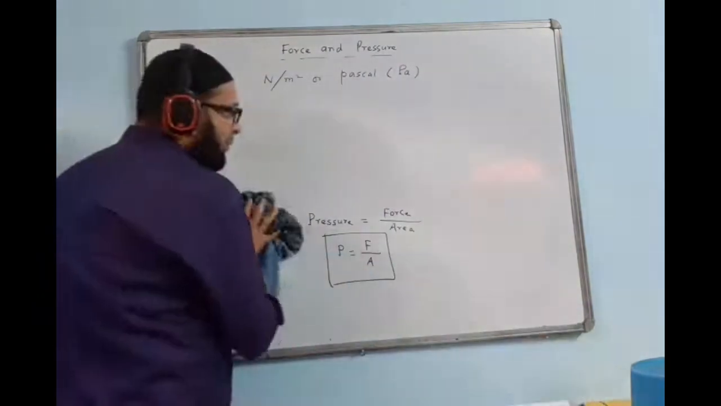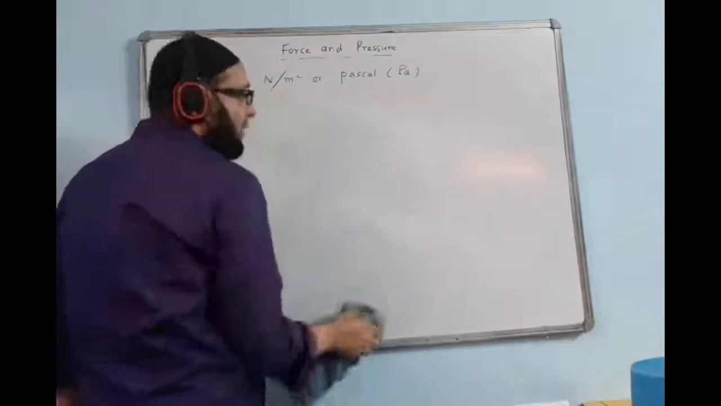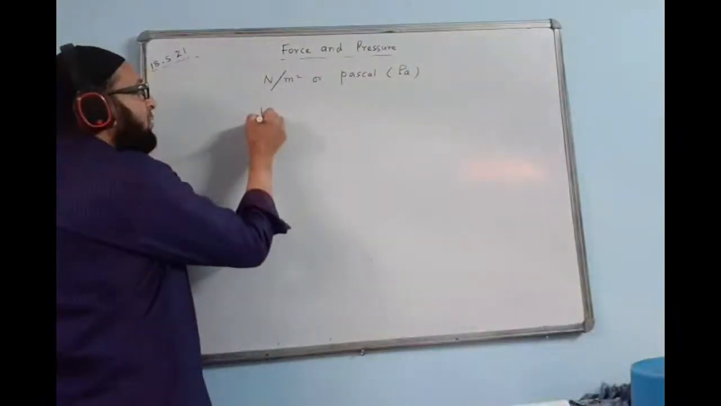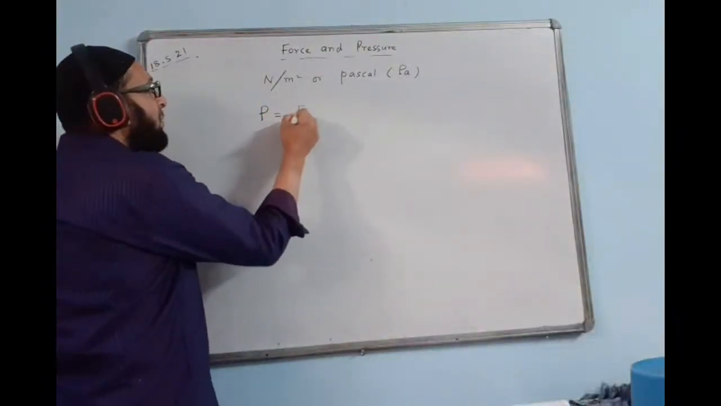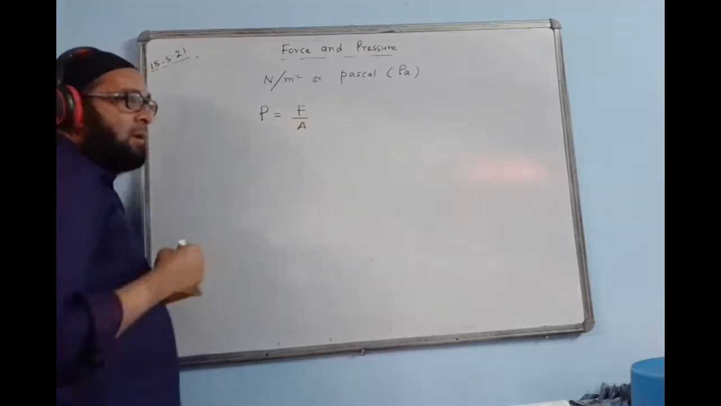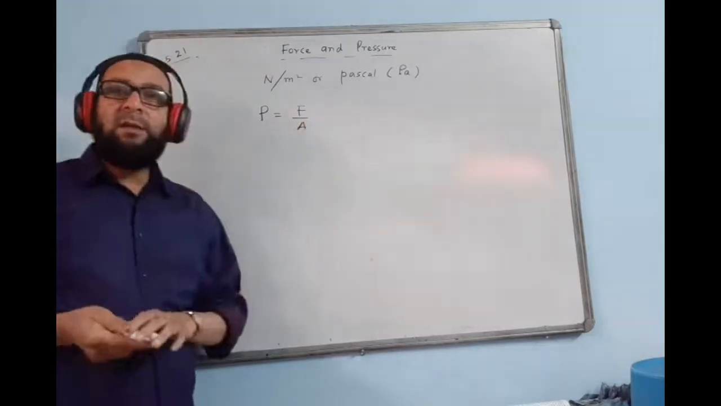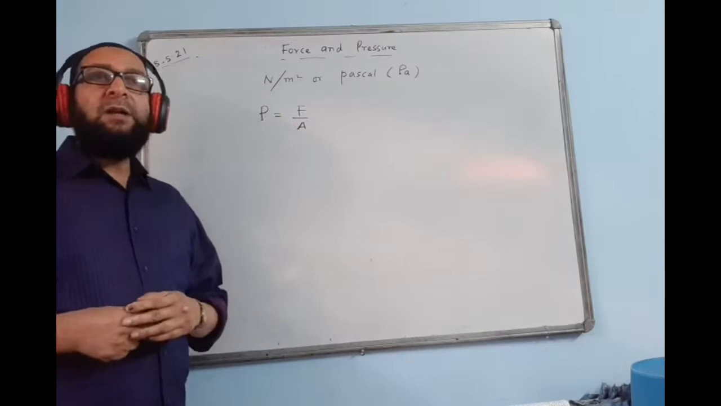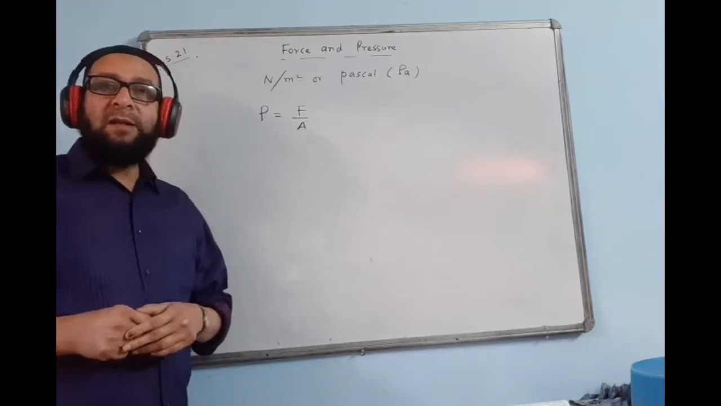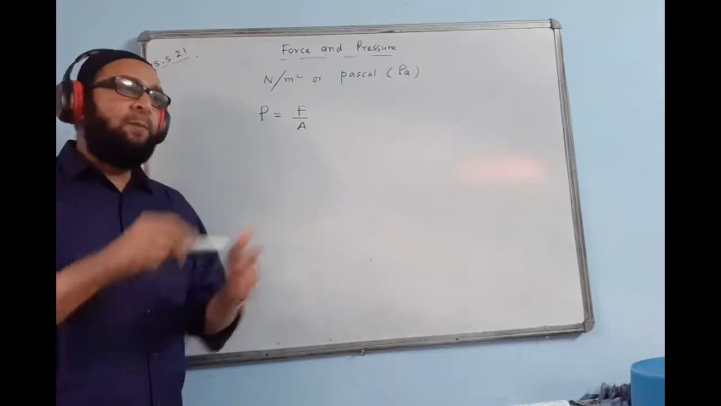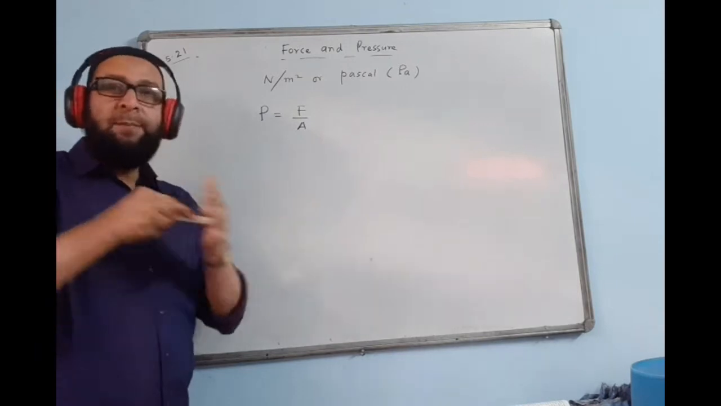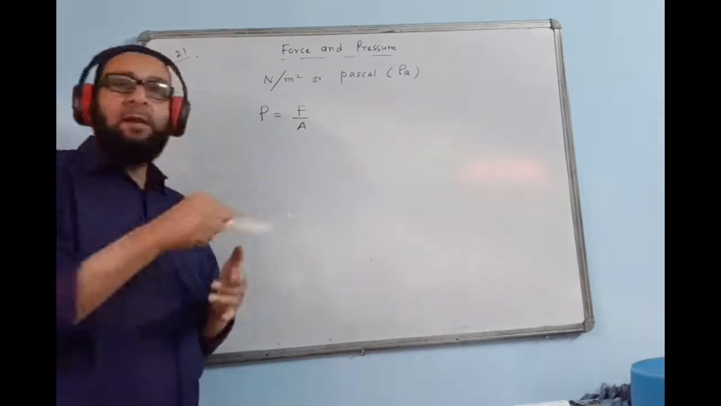Now you can see the formula of pressure. What is the formula of pressure you got just now? The formula for pressure is F by A, no? So in this formula, pressure depends on what factors? Actually, pressure is penetration. Penetration is going inside. That is called pressure.